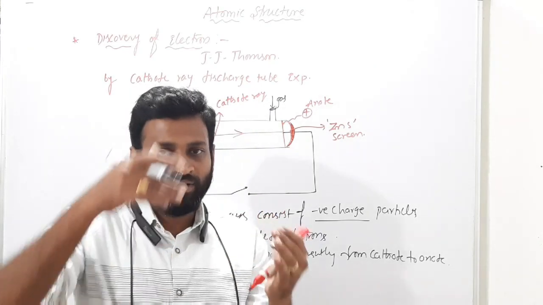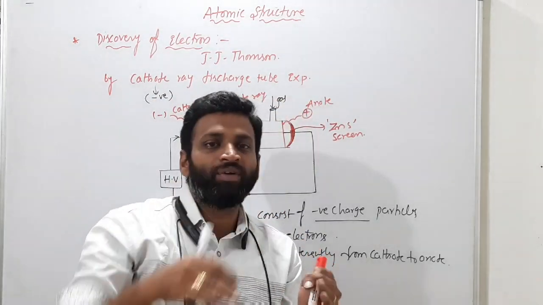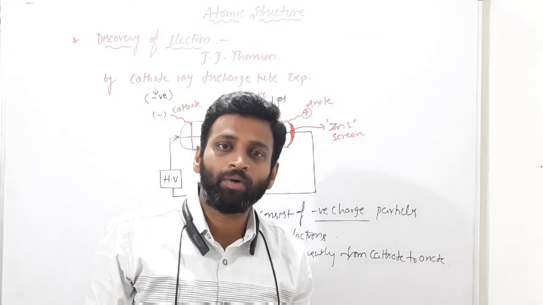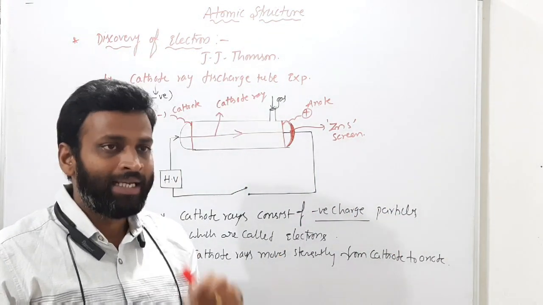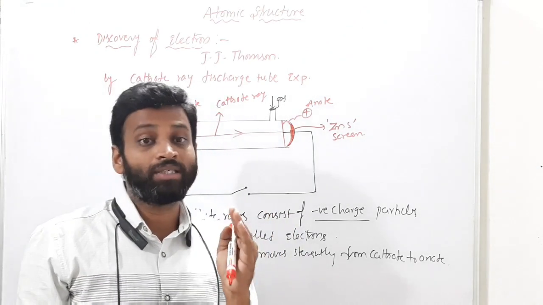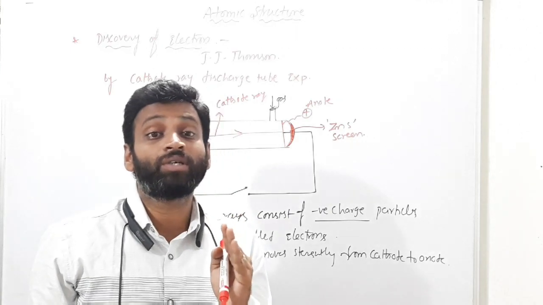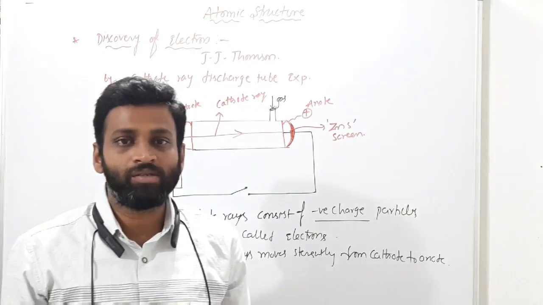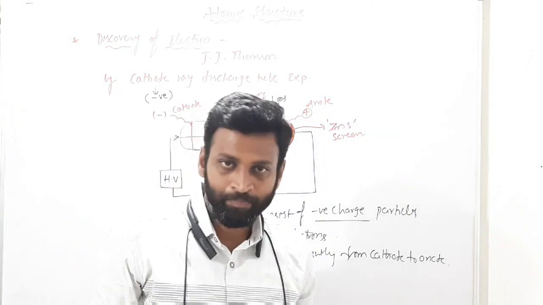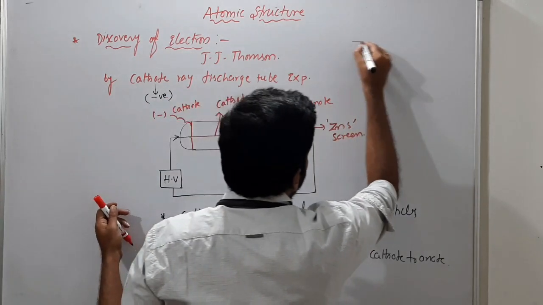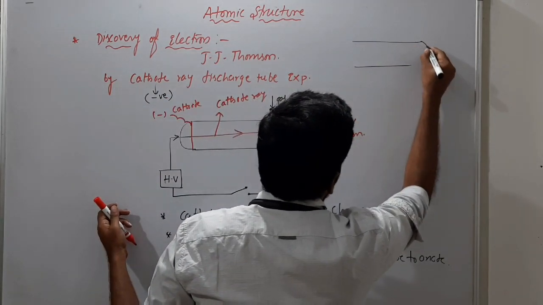And when he applied a magnetic field, they moved towards the south pole, which is like positive. So from those two experiments, he confirmed that cathode rays consist of negatively charged particles which are called electrons. Is it understood? He did it like this. Suppose this is the path of a cathode ray like this.